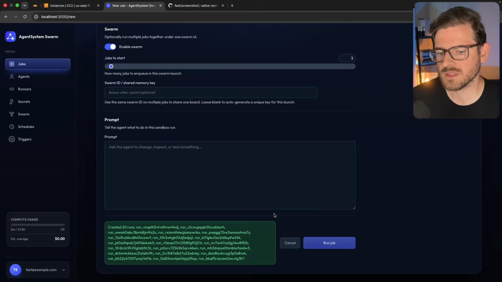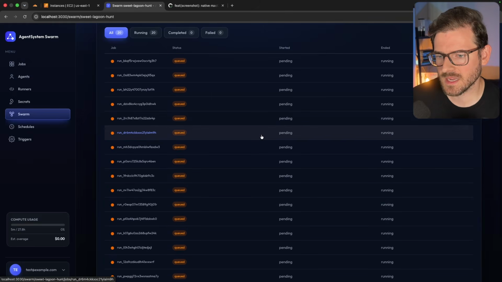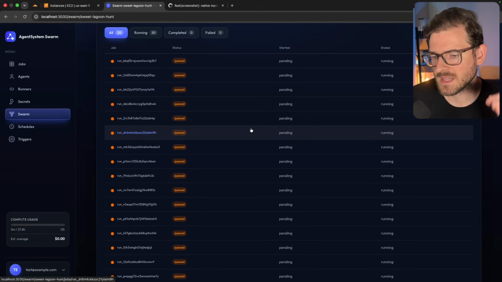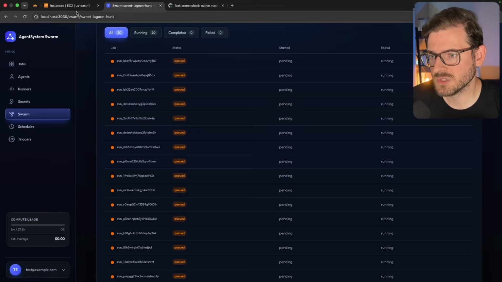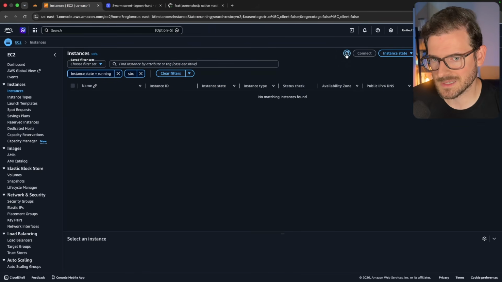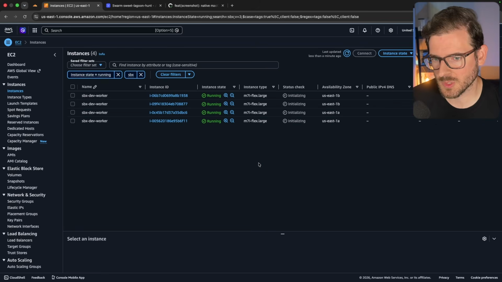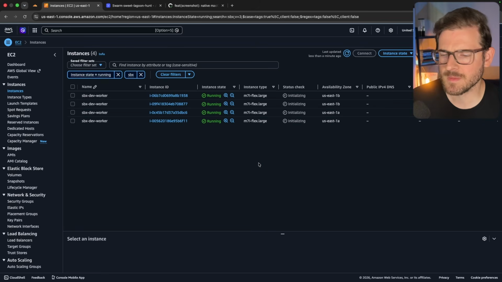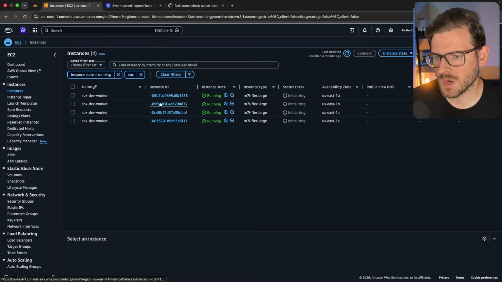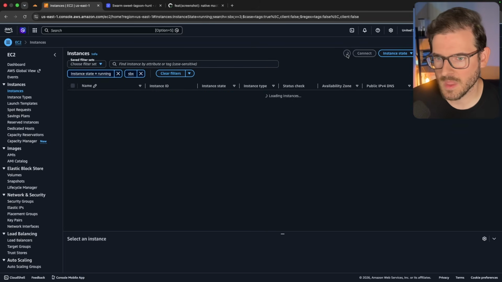parameter. So now when I kick this off, what's happening behind the scenes is it kicks off a bunch of events into a queue. In this queue, there's a Lambda that's listening to basically auto scale a bunch of EC2 instances to handle doing all this work. So in this case, I did 20. I think I can get about 3 micro VMs running on each of these instances. So 3 times 4 would give you what? 12. I probably need a couple more. Okay, so these are also scaling up as well.